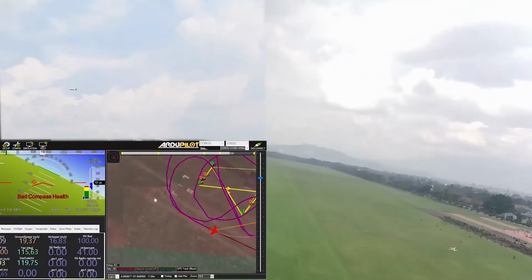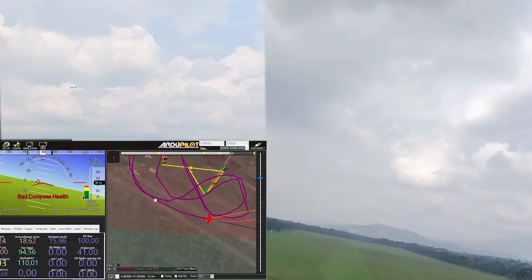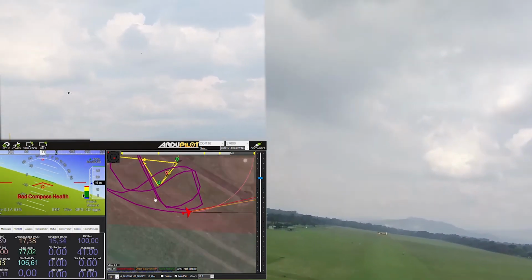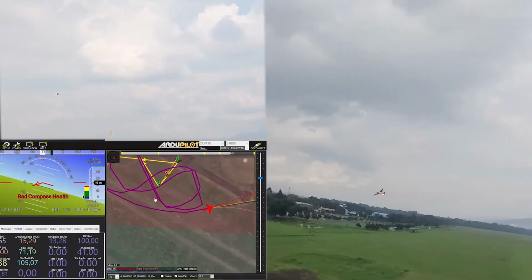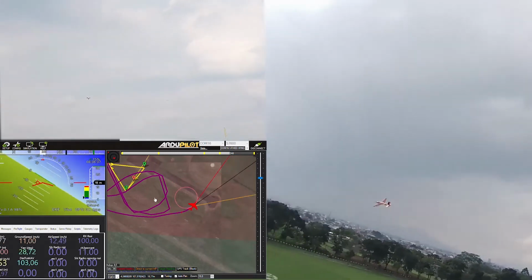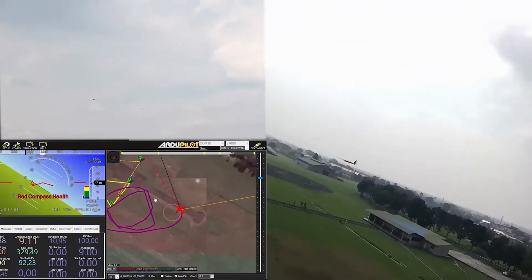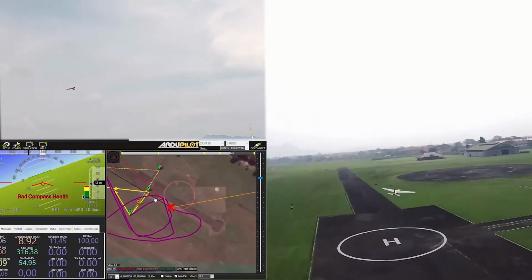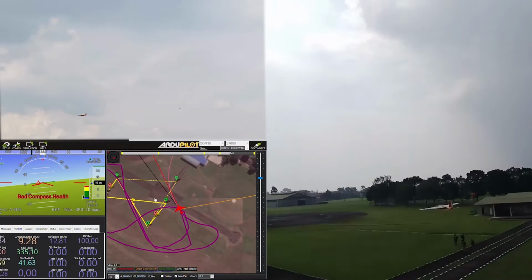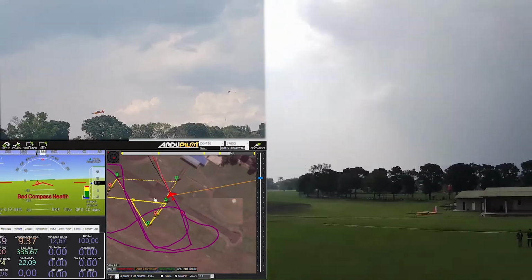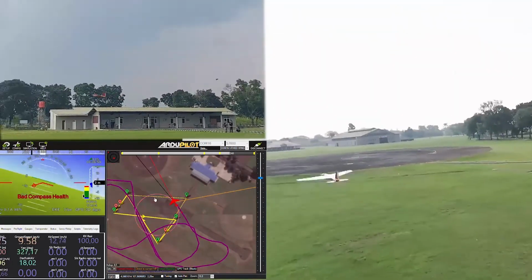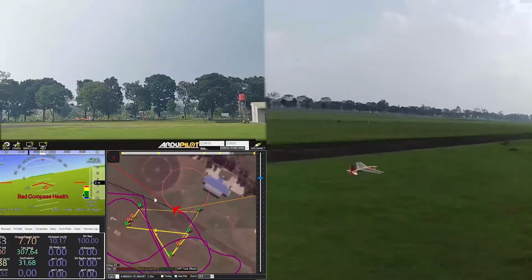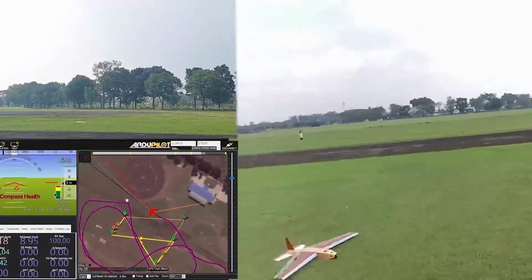Heading to waypoint 5, altitude is 20, ground speed is 21. Bad compass health. Warning, low altitude 2. Warning, low altitude 0.